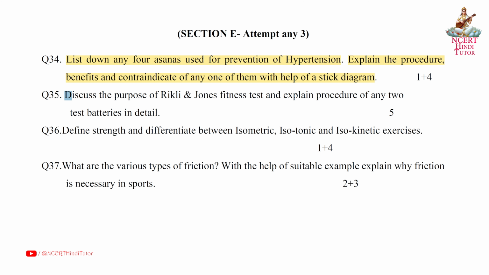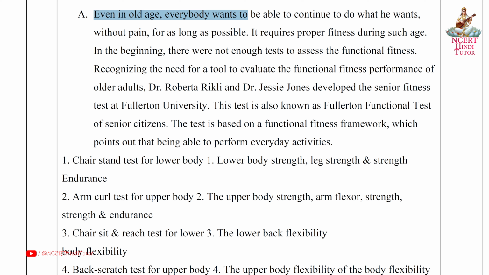Question 35. Discuss the purpose of Rikli and Jones fitness test and explain the procedure of any two test batteries in detail. Answer. Even in old age, everybody wants to be able to continue to do what he wants without pain for as long as possible. It requires proper fitness during such age.